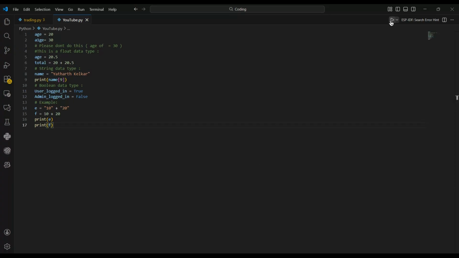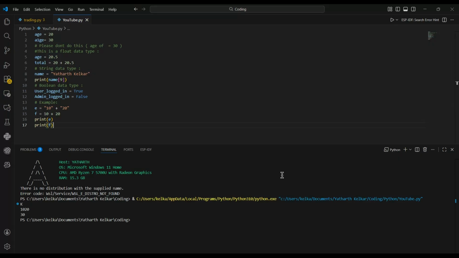Save the file and we'll run it once again. Okay, like we had told it, you see the difference? E, because it's treating 10 as a string and 20 as a string, it just combines it together. So it becomes 1020. And F is treating it as numericals. It becomes 10 plus 20, which is equal to 30.